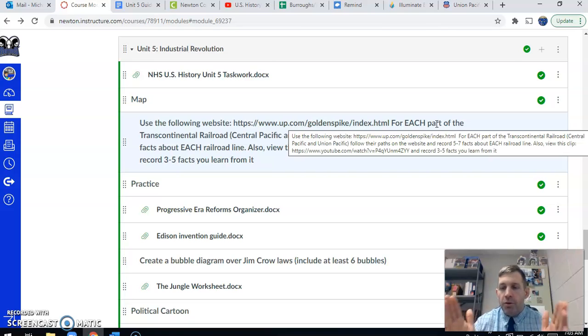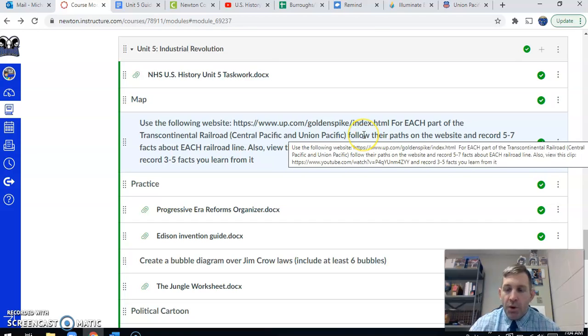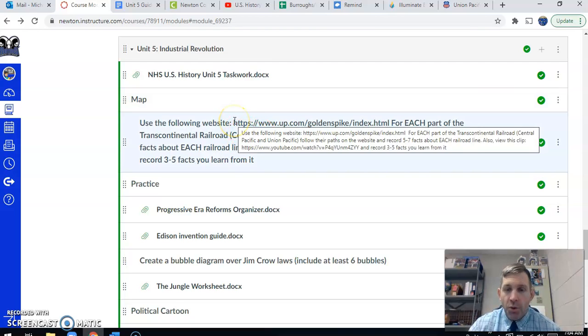There are 2 different railways that come together in Promontory Point, Utah. So for both of those parts, we want you to use this website, follow their path, and record 5 to 7 facts about each railroad line. That means in total you should have a minimum of 10 facts, but probably more like 12 to 14.